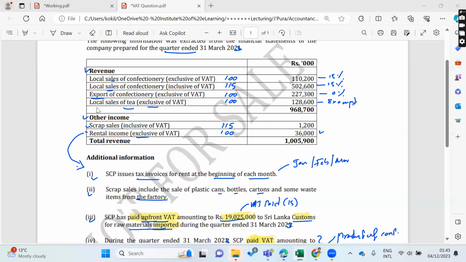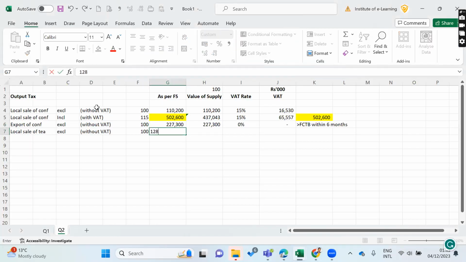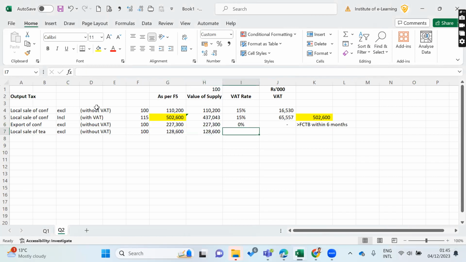So then 128,600. Then here the same. Here you can mention exempt. No need to do the calculation.